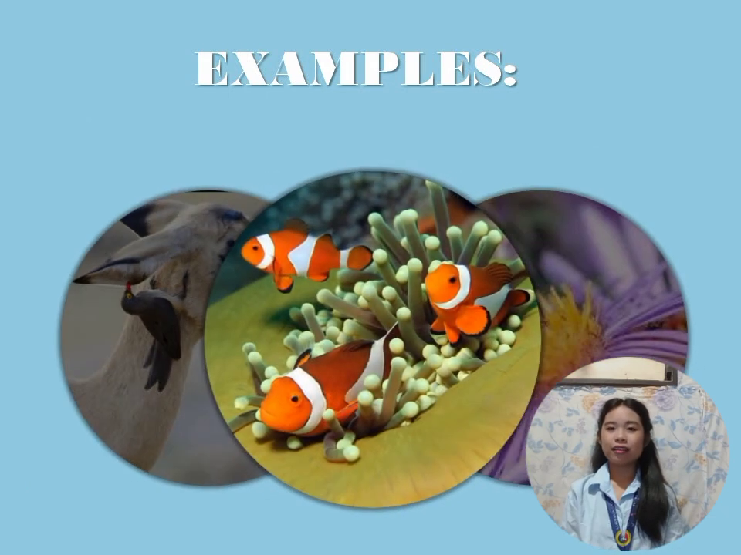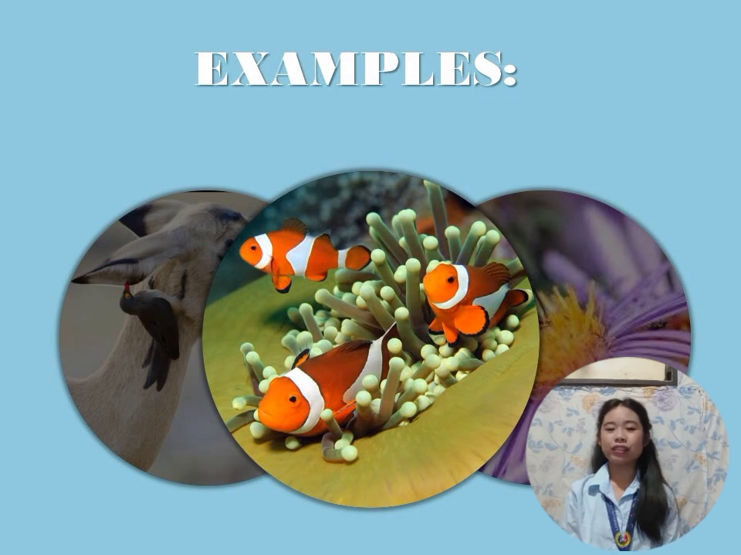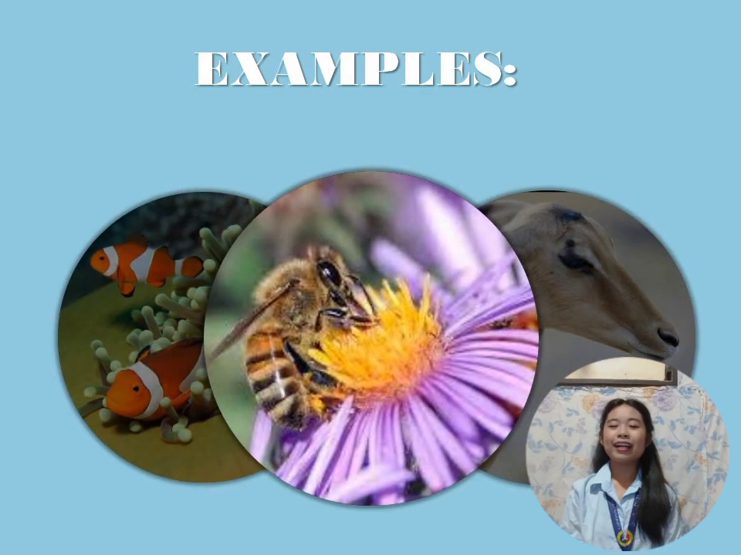Another is the clownfish and the sea anemone. The sea anemone serves as habitat for the clownfish. And lastly, the bee and the flower. The bee benefits in such a way that the bee creates honey with the pollen of the flower, while the flower benefits because the bee provides transportation for the seeds to sprout in other areas. Thus, the production of the flower is increased.